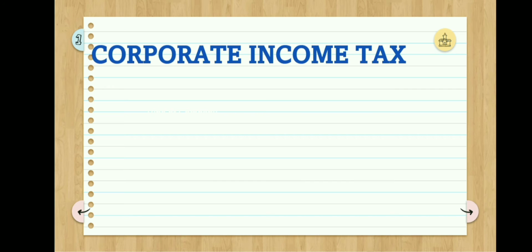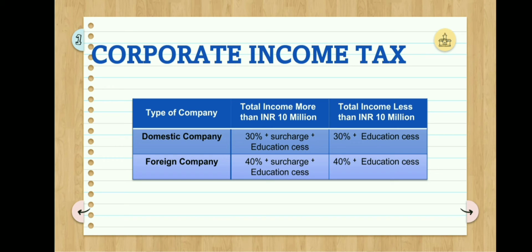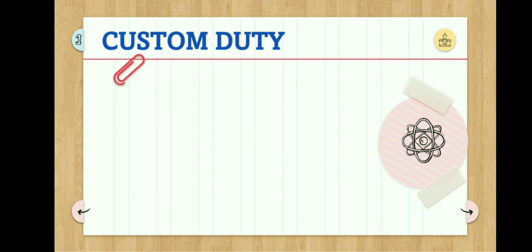So here is the example of corporate income tax. The types of companies are domestic and foreign companies. Next is custom duty. It is levied on import and export.